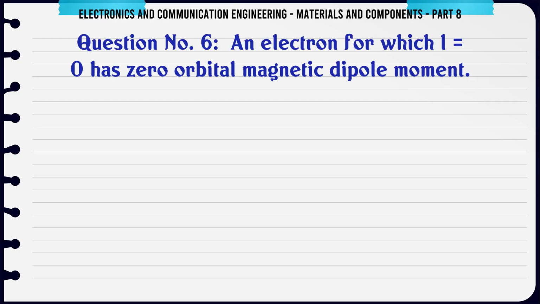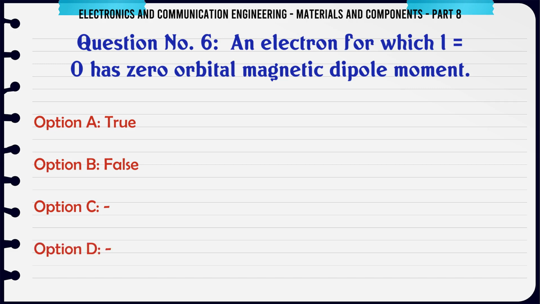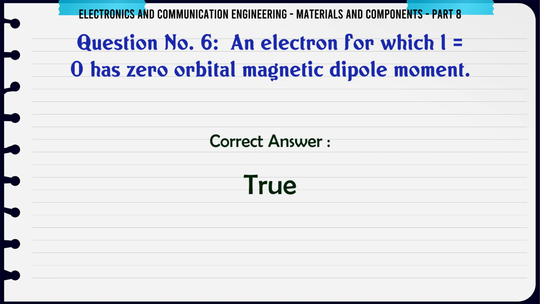An electron for which L equals 0 has zero orbital magnetic dipole moment. A, True; B, False. The correct answer is true.